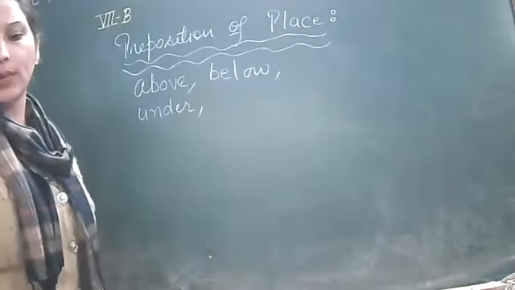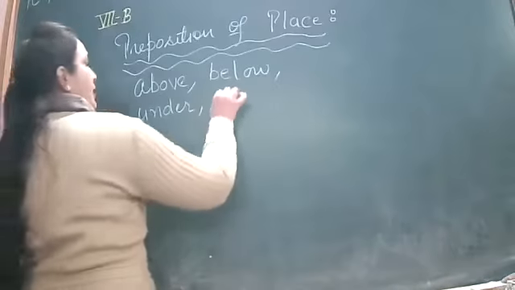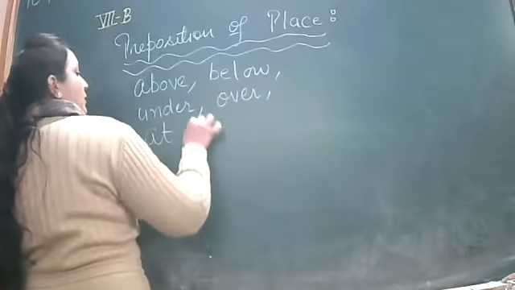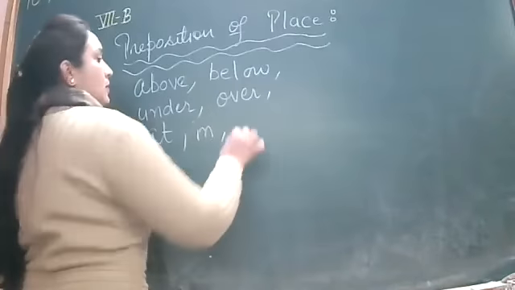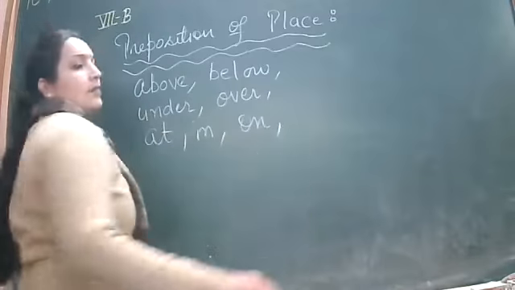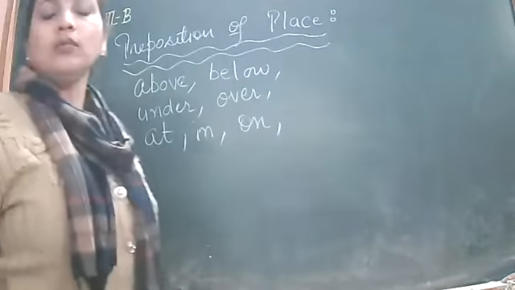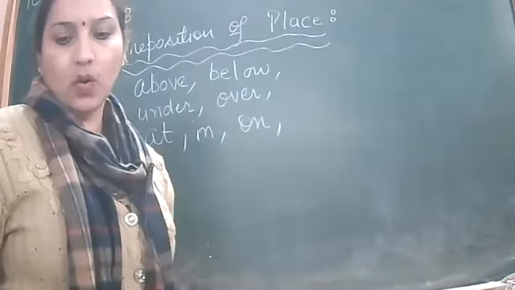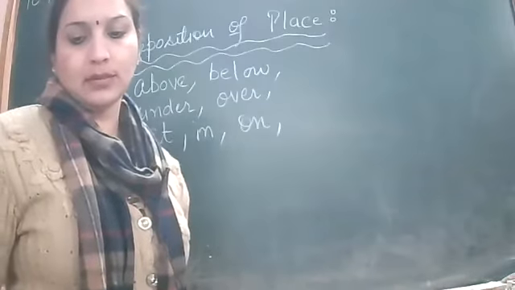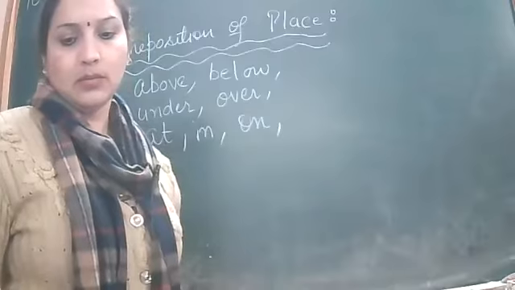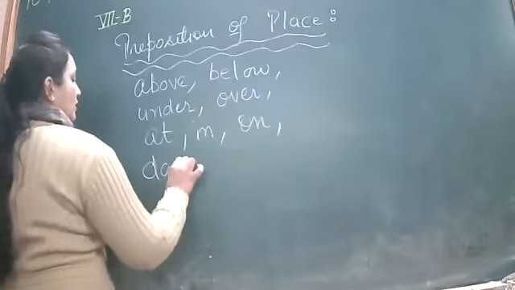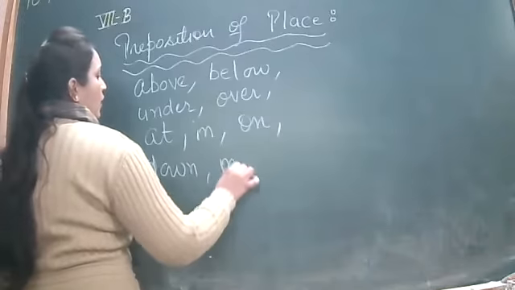And another preposition of place that comes in your mind? Yes, over. Very good. At, in, on. Very good. Write down maximum. At, in, on. Yes. Very good. Down. In front of.